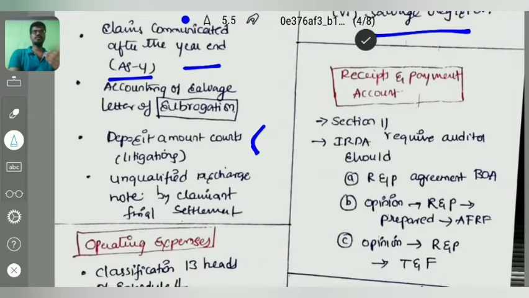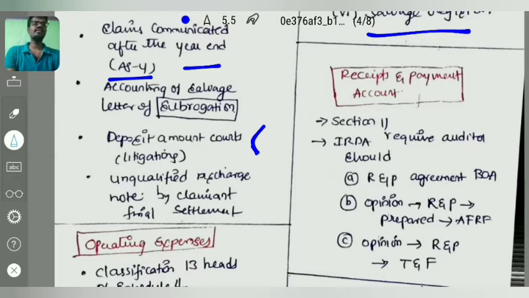Coming to our next topic, the receipts and payments. Receipts and payments account has already been discussed in form and contents of financial statements, section 11 of the Insurance Act 1938, right? In that section 11 you have balance sheet, P&L account, receipts and payments account, revenue account. The insurance company shall follow section 11 to prepare insurance receipts and payments.